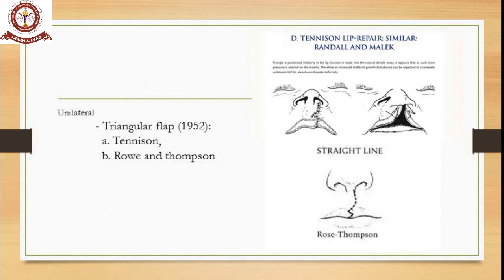So what are the other methods? In case of unilateral cleft lip, you have two surgical methods given, basically the triangular flap method. In 1952 it was given. The first is the Tennison lip repair, similar to Randall and Malek. So Tennison lip repair. Okay, on the right side of that image you can see a unilateral cleft involving the lip and entering into the nasal cavity. So incisions are placed along the mucosal level and the flap is elevated.